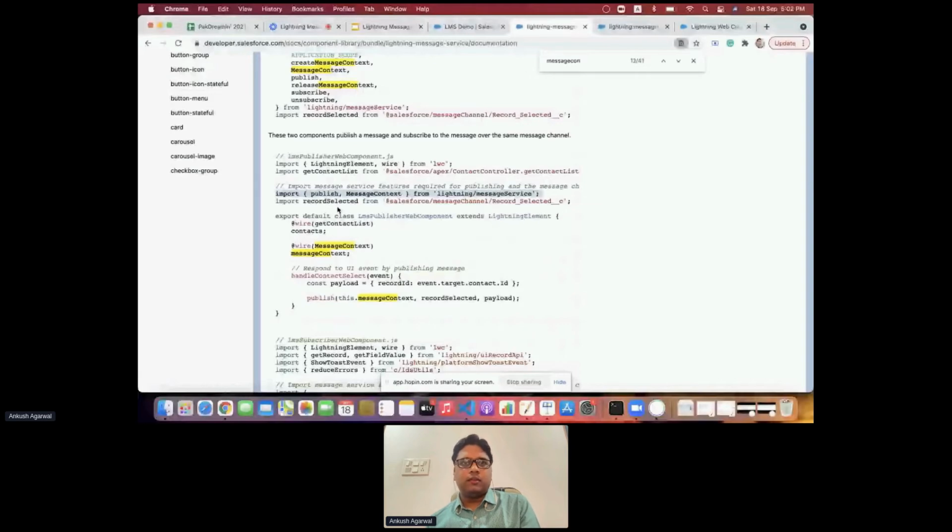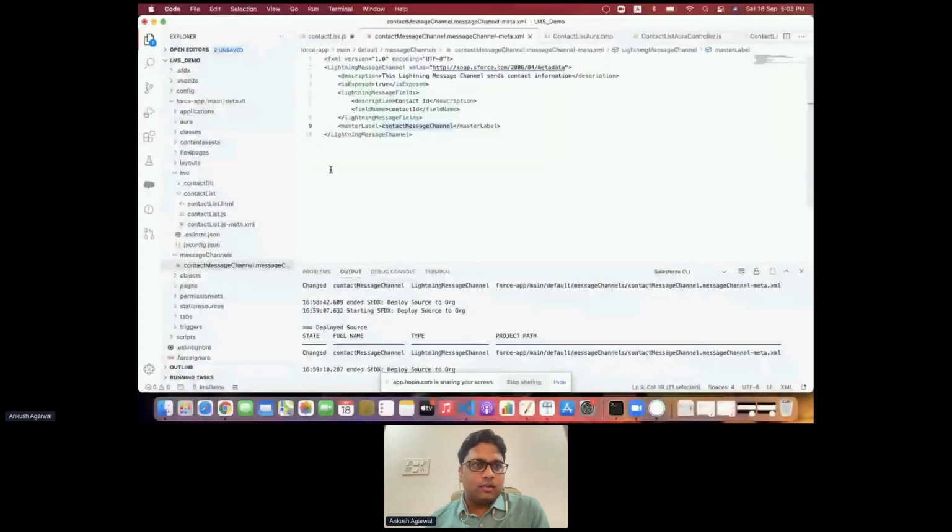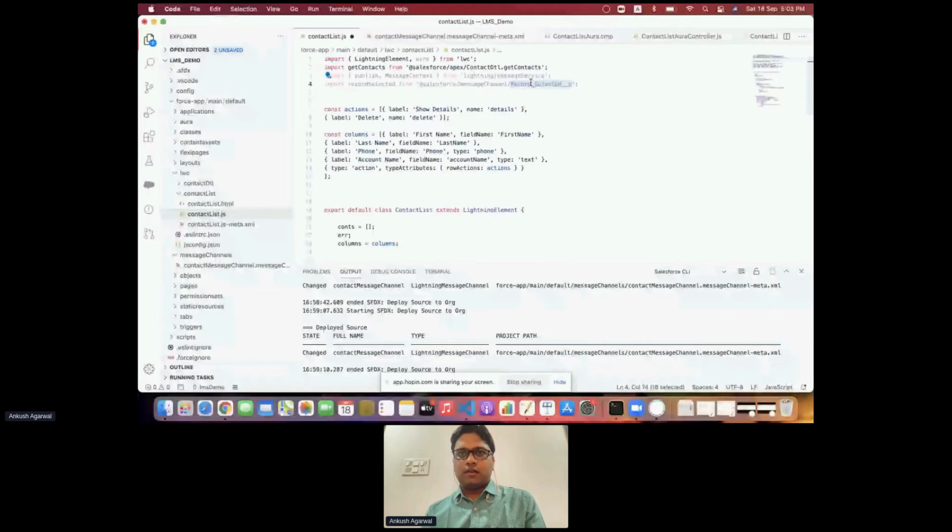Let me just copy these two lines. First is publish and message context. Message context is first of all used to define that this Lightning Web Component will be using Lightning message services. And the second one is fetching the message channel name. In our case, we have defined the contact message channel, so we'll just copy this name and use it over here instead of the other name.